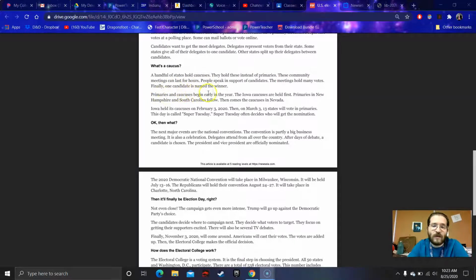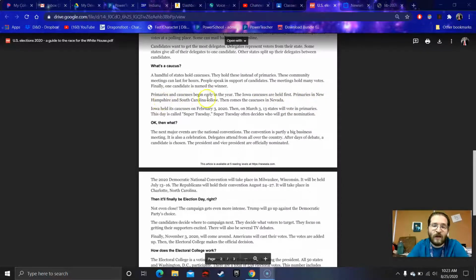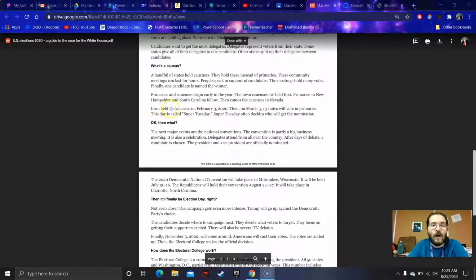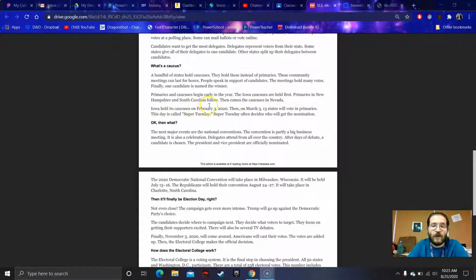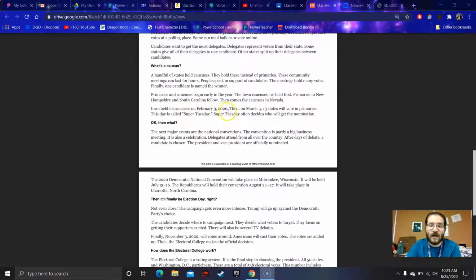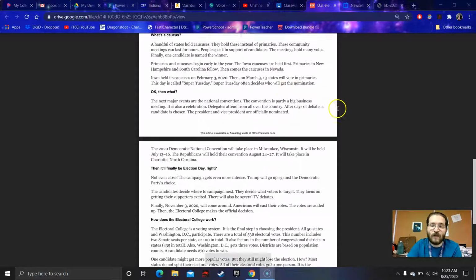Primaries and caucuses begin early in the year. The Iowa caucuses are held first. Primaries in New Hampshire and South Carolina follow. Then come the caucuses in Nevada. Iowa held its caucus on February 3rd, 2020. Then on March 3rd, 13 states voted in their primaries. This day was called Super Tuesday. Super Tuesday often decides who will get the nomination.